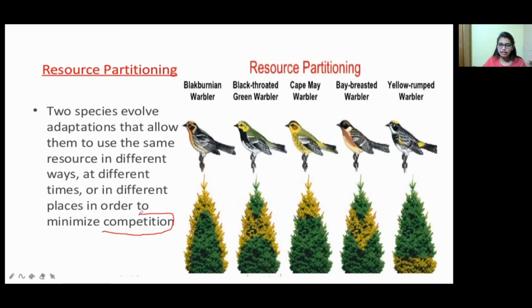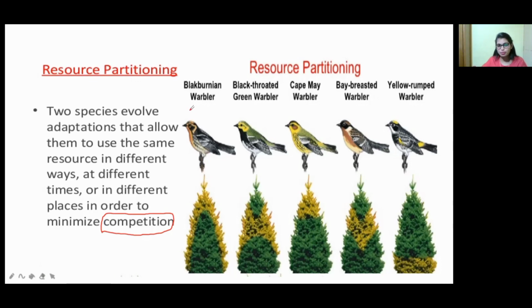In daily life, as I already mentioned, if competition takes place for the remote between two siblings, they have to compromise with each other: okay, now I will use the remote, you can use it later. In animals and living beings also, some partition, some compromise, takes place. So how do they compromise? By sharing the parts. This is called resource partitioning, meaning they partition the resource with each other.